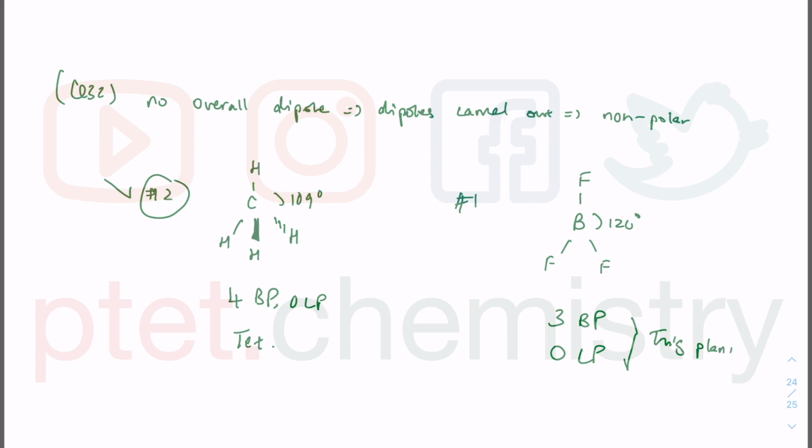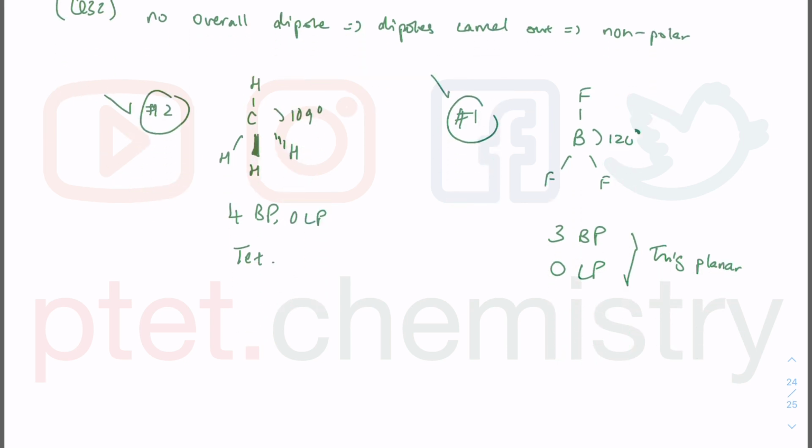So yes, fluorine is very electronegative, but this dipole will cancel out these other 2 dipoles because you have 3 atoms that are the same in this trigonal planar geometry with 3 bond pairs and 0 lone pairs. Dipoles do cancel out, it's non-polar.